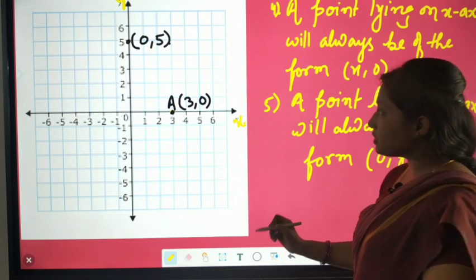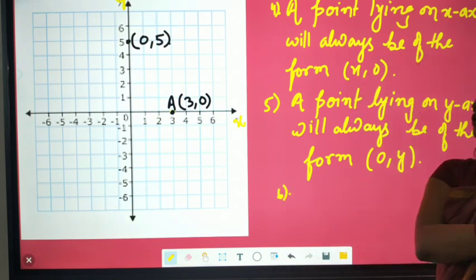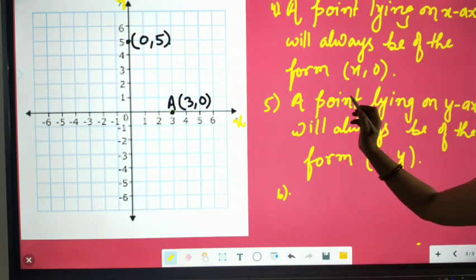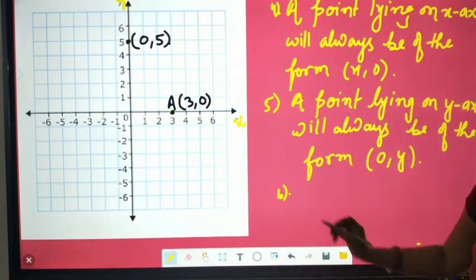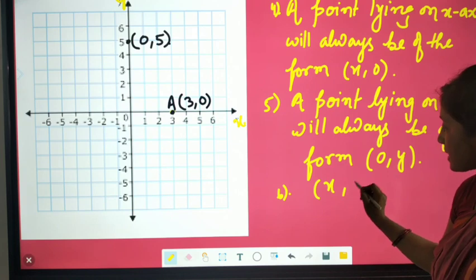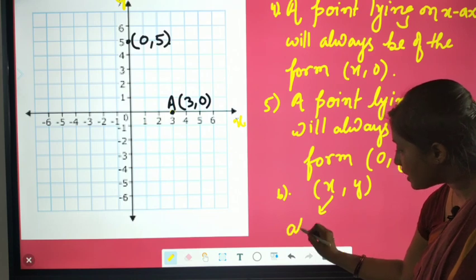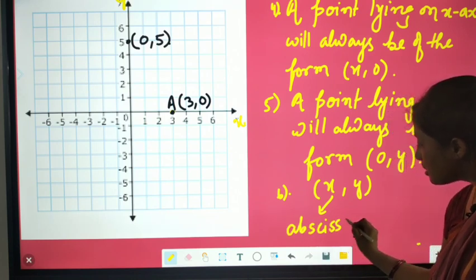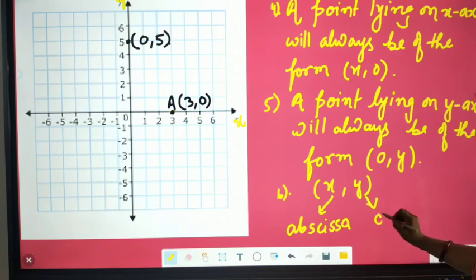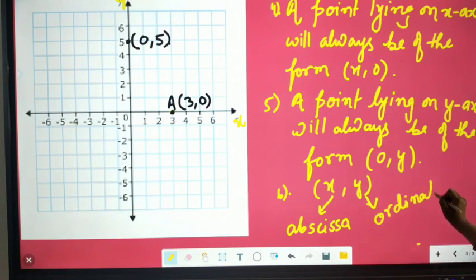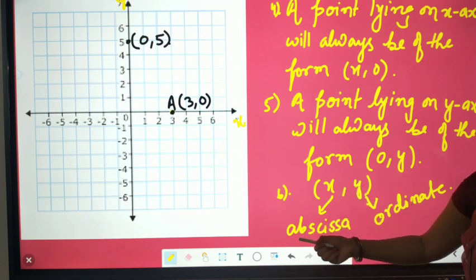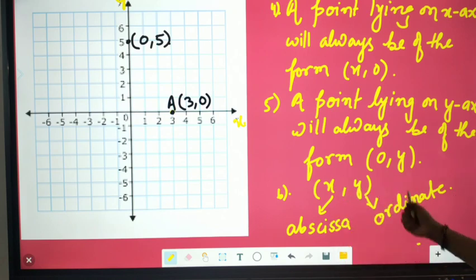Okay, now come to the next point. Let us see what more we are going to cover. Now look here, these x and y coordinates have other names also. The x-coordinate is called abscissa, and the y-coordinate is called ordinate. If the question is to write the abscissa of this point or the ordinate of this point, then certainly abscissa stands for x and ordinate stands for y.